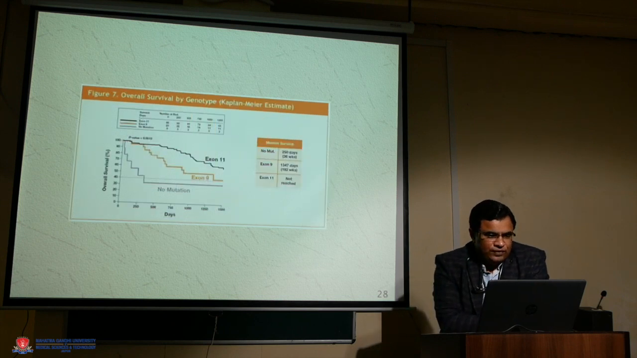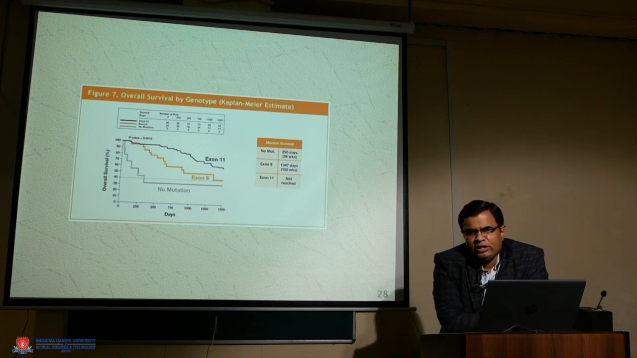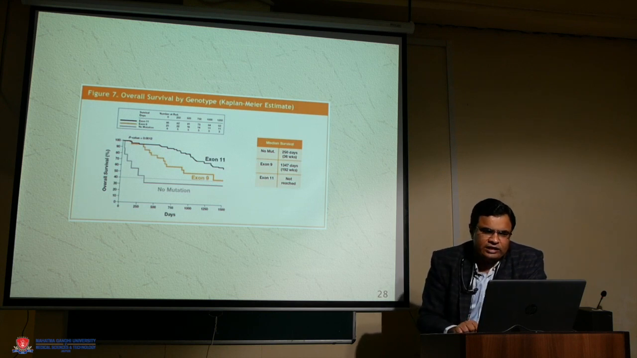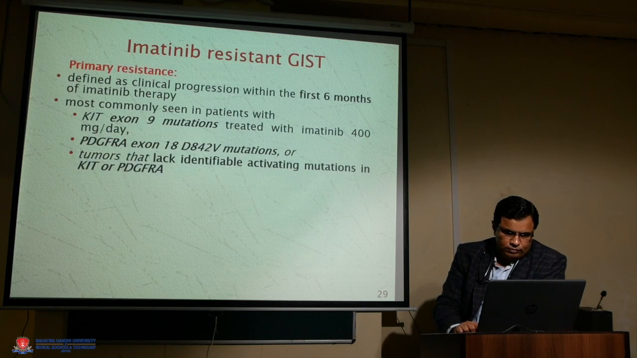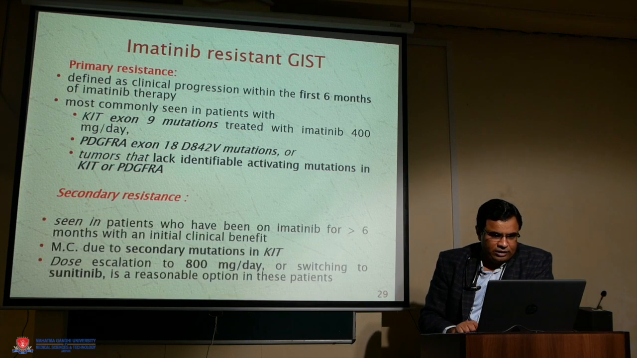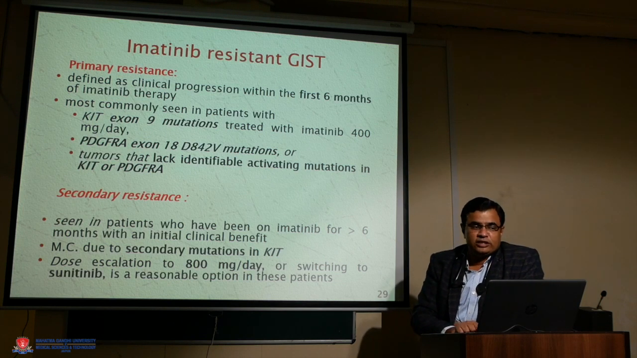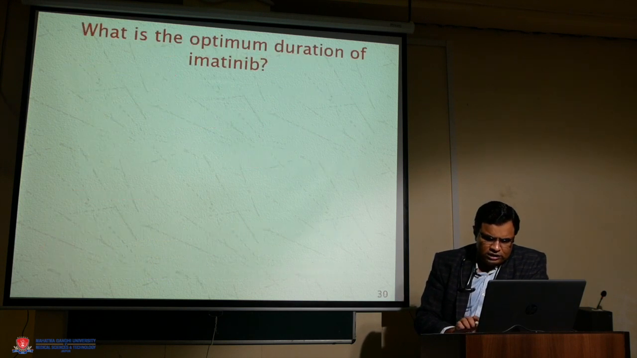This curve shows overall survival in patients who were treated with imatinib. The problem is that sometimes after giving imatinib, patients have progressive disease and metastatic disease. In those cases, we have to use second line treatment. What are the options for second line treatment? It depends on the resistance of the tumor. It can be primary resistance or secondary resistance. In primary resistance, the mutation is already there. In secondary resistance, the patient initially responded, but later on the response to the TKI was lost.